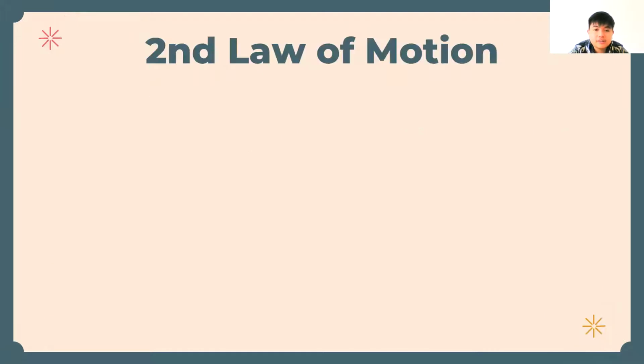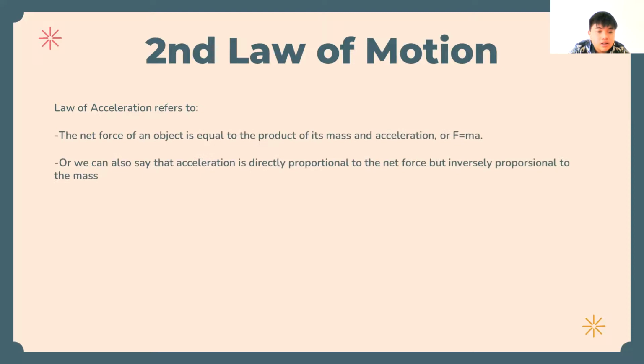We jump to the next law, the second law of motion, the law of acceleration. The law of acceleration says the net force on an object is equal to the product of its mass and acceleration, or F equals ma. This is the equation: F net equals m times a, where m is mass and a is acceleration. We can also say that acceleration is directly proportional to the net force, but inversely proportional to the mass.